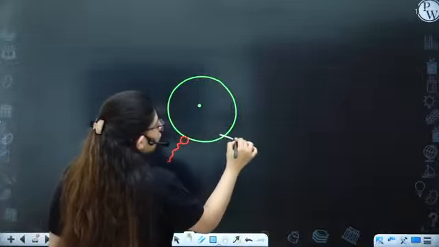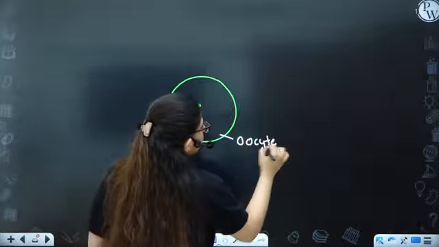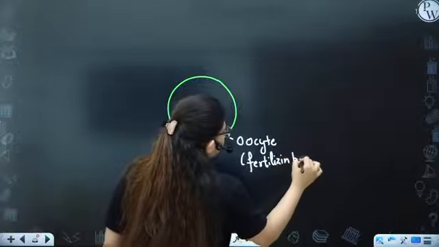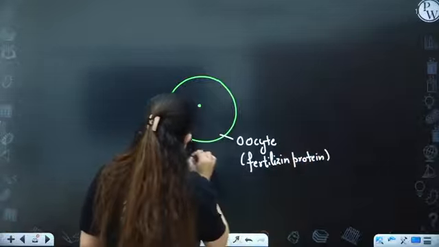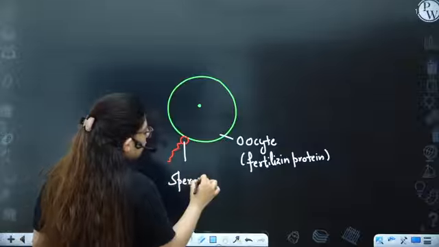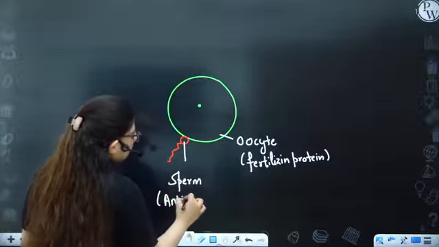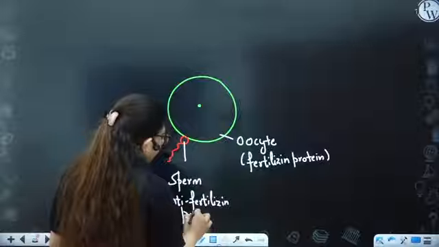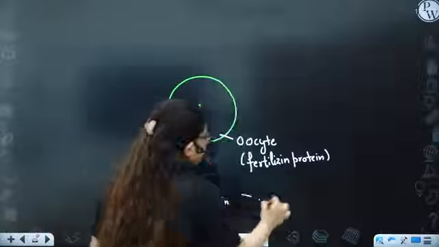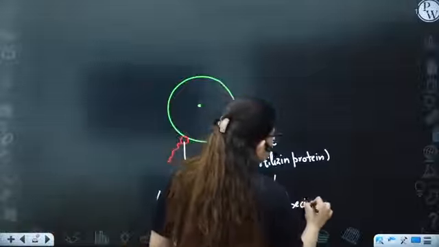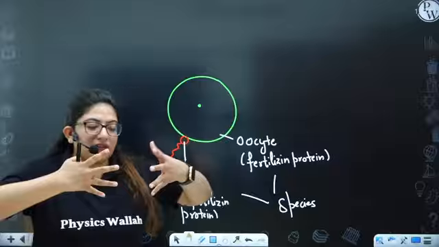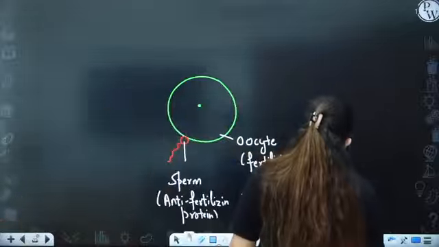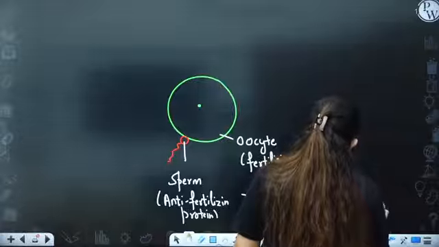On the oocyte, we have fertilizin protein, and on the membrane of the sperm, we have anti-fertilizin protein. So these two proteins also help in species recognition. If both of these are present, they will lock like this and the sperm can easily enter.